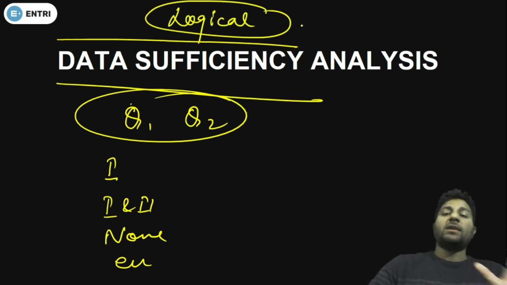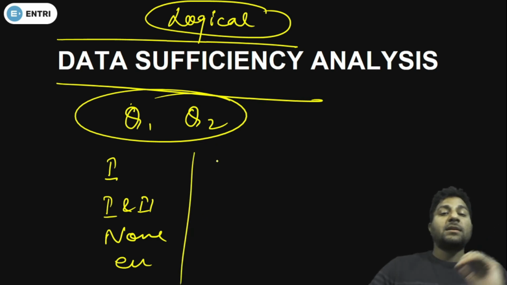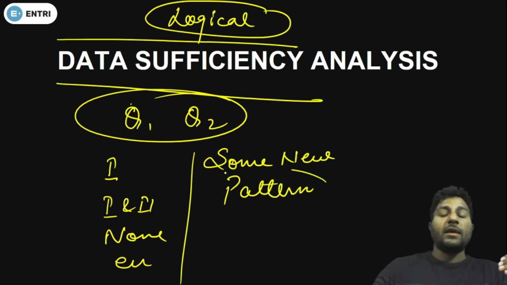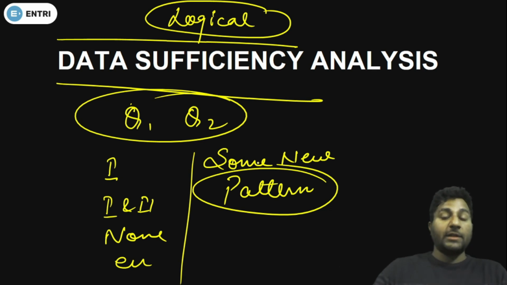Okay, one thing you should know, we might see some new pattern questions. So you have to be prepared, and if you get a new pattern question and you don't know how to solve it, just don't waste your time on that question. Okay, so what I'm suggesting is that do not waste your time.